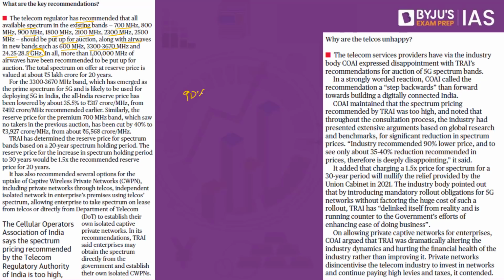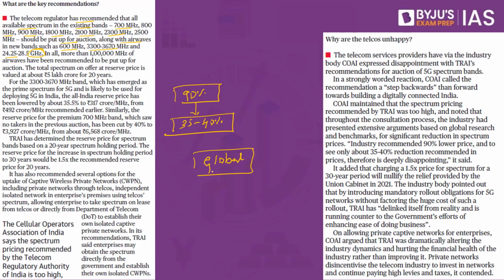So they feel that whatever prices the Telecom Regulatory Authority has now placed are still on the higher side. They were expecting a cut of about 95%, but what they are witnessing right now is a cut of about 35 to 40%, which is not enough, say these private players. Added to it, the private players also say they compared the global auction plans as well. They looked into multiple countries, and most countries have been charging very little, but when it comes to India, they are charging quite exorbitantly, which ultimately means that these people would be making the investments, but they would not be able to generate profits, and ultimately the telecom sector would be the major sufferer.